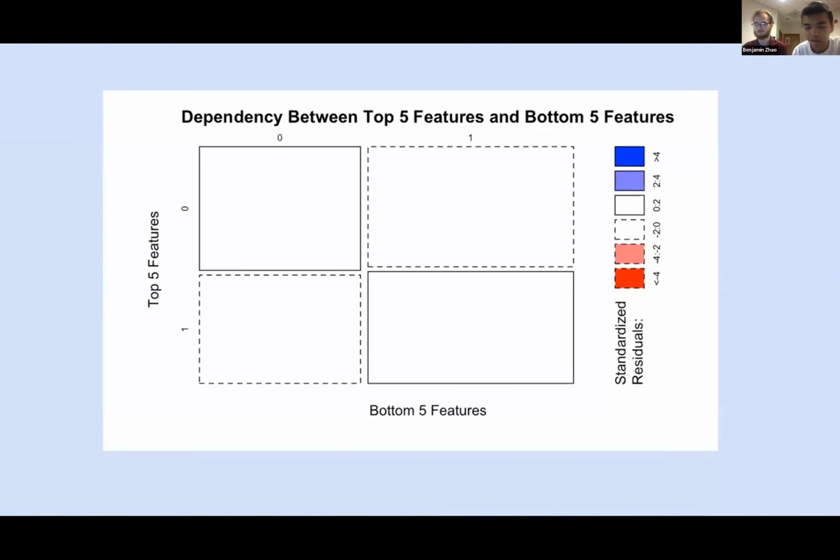When we looked at the tests between these two big groups, there was no relationship. As you can see, the contingency plot is just white, it's not saturated at all. So that means the questions as a whole are generally good and representative, but among the top questions there's some level of redundancy, as well as in the bottom questions.